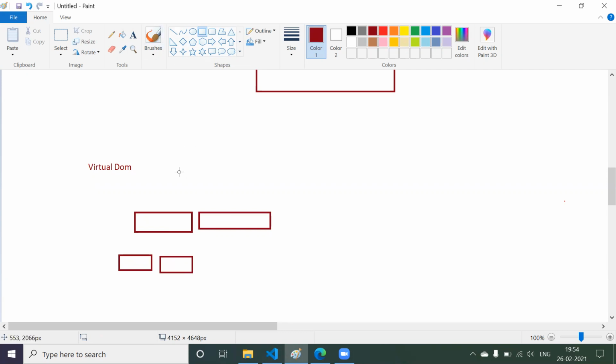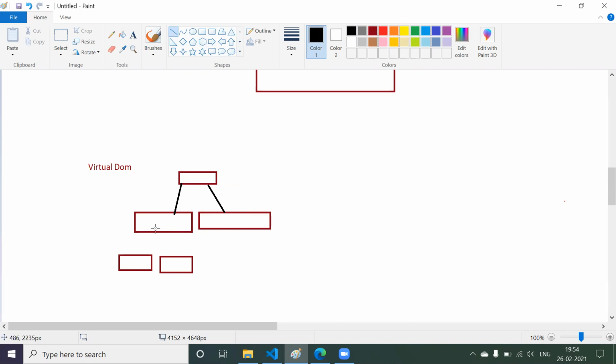You'll have one root, then you attach everything. For example, this is your HTML tag. Inside your HTML tag, you have one head tag. This is your head tag, and then this is your body tag.